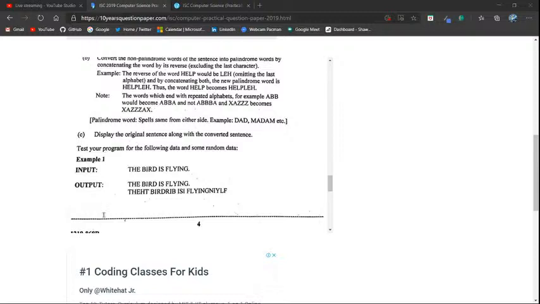Oh wait, I did not even output this. What an idiot. System.out.println, and I'm going to print y. Run the task again, compile it again. Compiled. Run the program. So let's input that. THE BIRD IS FLYING. Full stop, enter, and it output THE BIRD IS FLYING. What? Why?